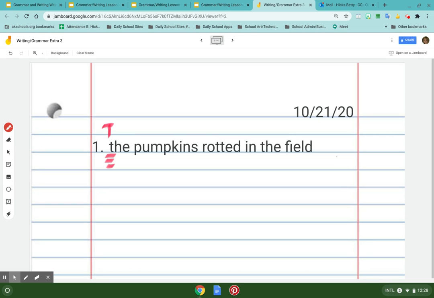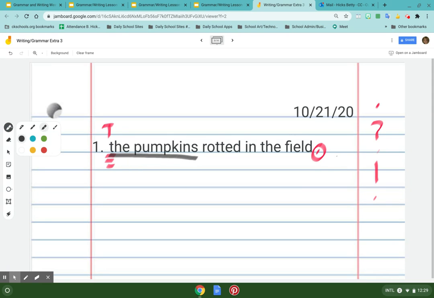We'll put 3 lines under your writing and it means you need to capitalize something. A circle means that you've left something out. I've left punctuation, so I have to think about my punctuation mark. The pumpkins rotted in the field. That's a clear statement. I'm going to put a period there. Then I'm going to make sure I have a subject, the pumpkins.